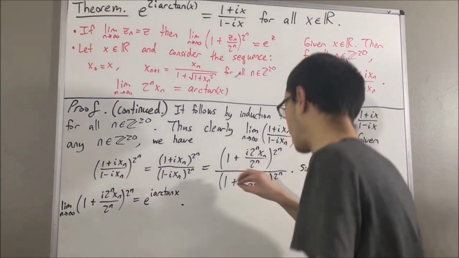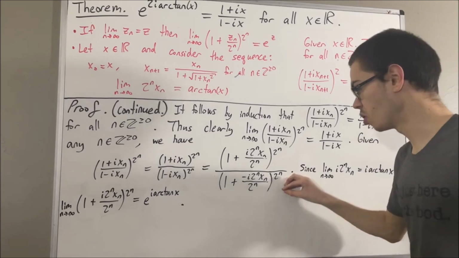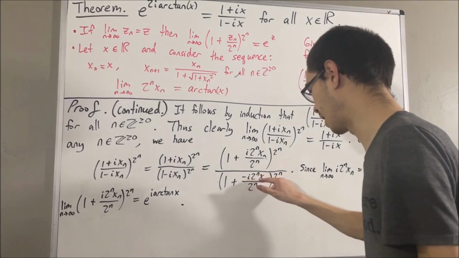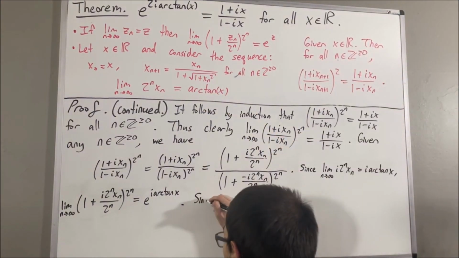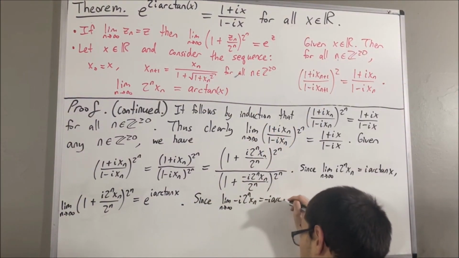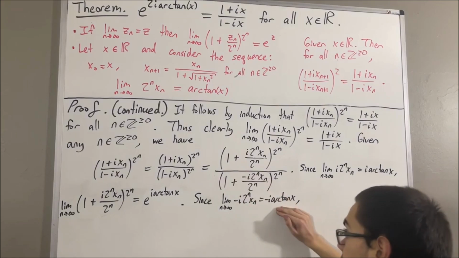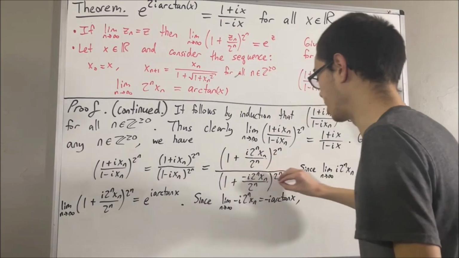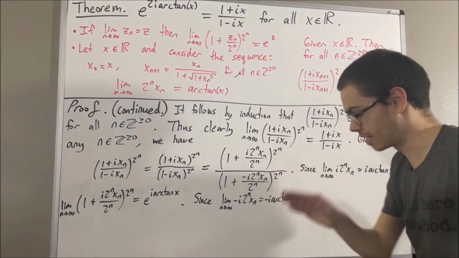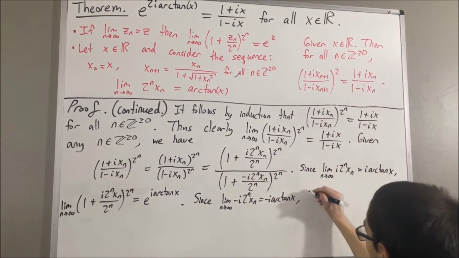And next, as for the denominator, we know that negative i 2 to the n xn converges to negative i arctangent x. And so by this fact, the sequence in the denominator must converge to e to the negative i arctangent x.